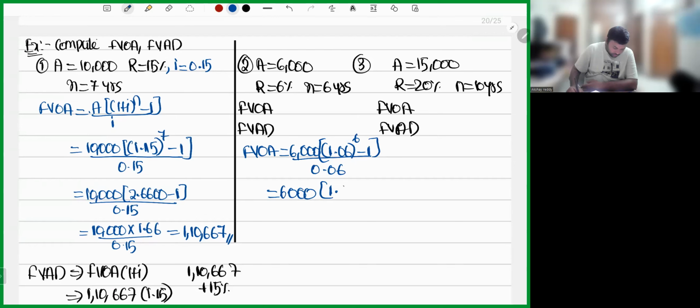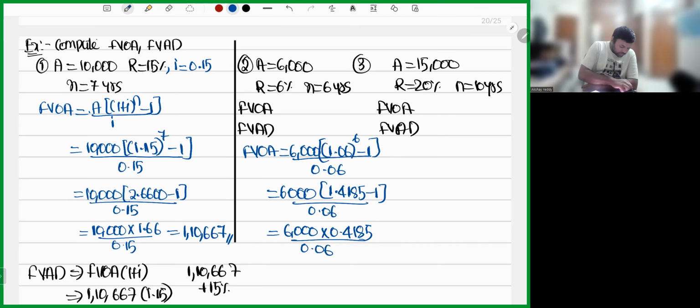So we have 1.4185 minus 1 divided by 0.06. So we have 6,000 into 0.4185 whole divided by 0.06. So the value is 41,850. Now you might get 851, 852, 849, 847, 840 also, 860 also.